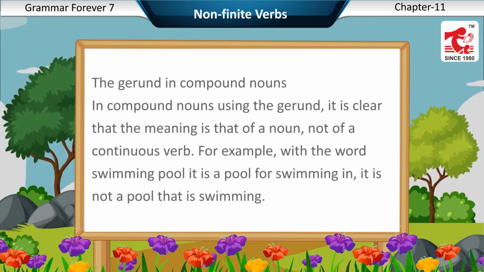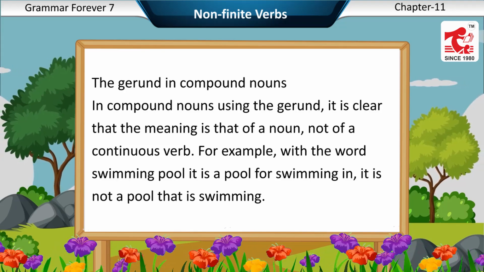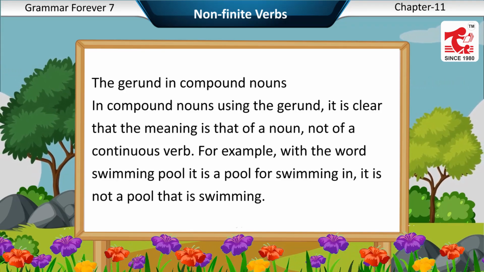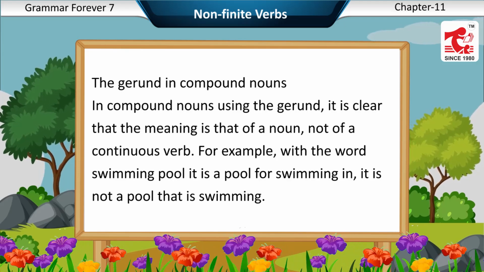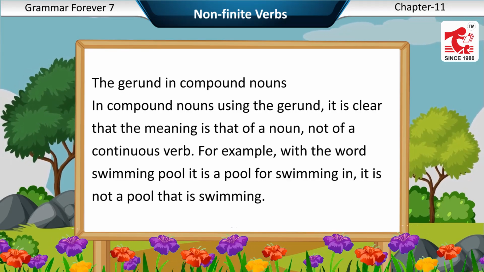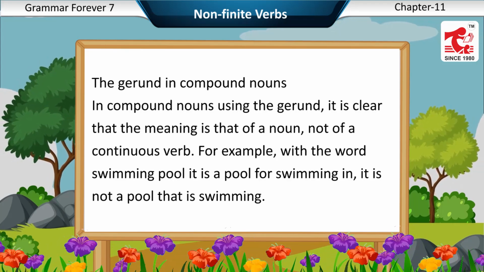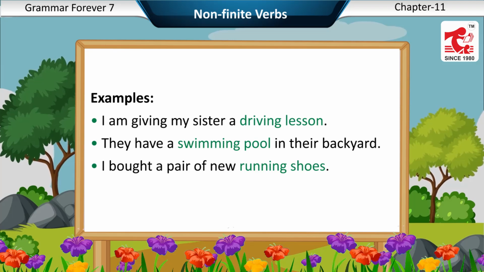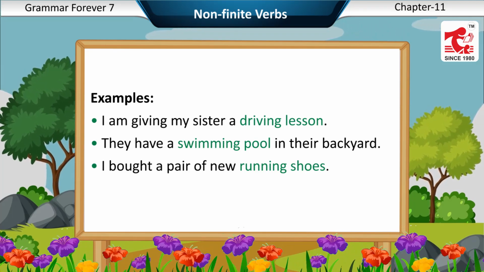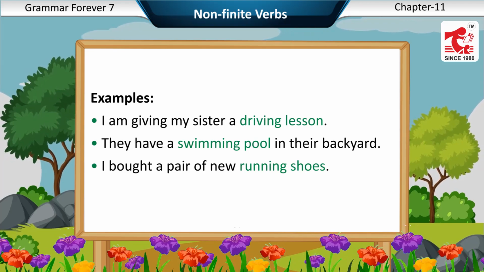The gerund in compound nouns. In compound nouns using the gerund, it is clear that the meaning is that of a noun, not of a continuous verb. For example, with the word swimming pool, it is a pool for swimming in. It is not a pool that is swimming. Examples: I am giving my sister a driving lesson. They have a swimming pool in their backyard. I bought a pair of new running shoes.